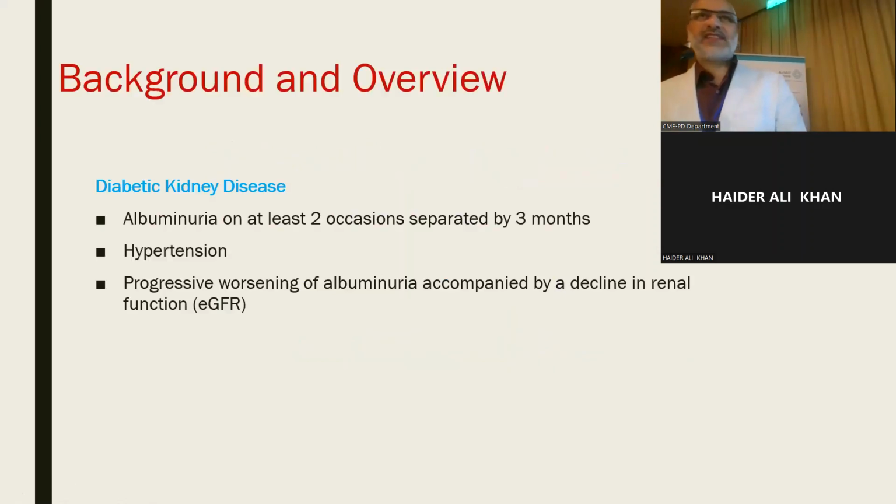Today we are going to discuss diabetic nephropathy shortly, for the sake of time. First, what is diabetic kidney disease? It's defined as albuminuria on at least 2 occasions on testing microalbumin or albumin excretion. It should be twice; one only is not enough to label the patient with albuminuria, in the presence of hypertension and with or without progressive worsening of kidney function tests as reflected by increasing creatinine or